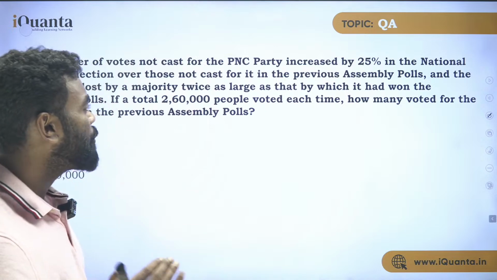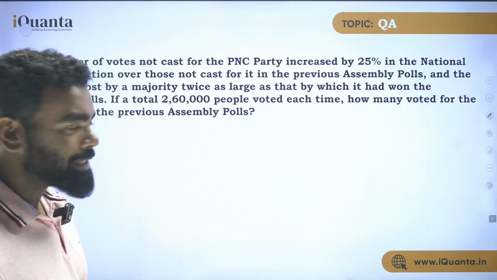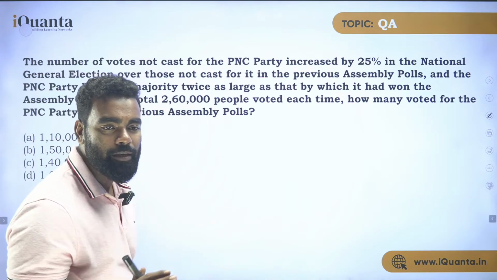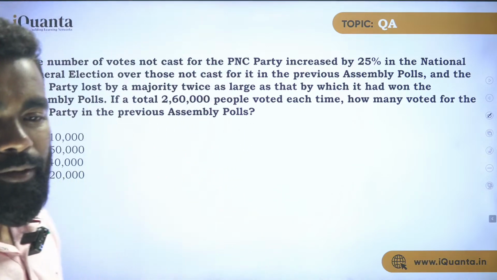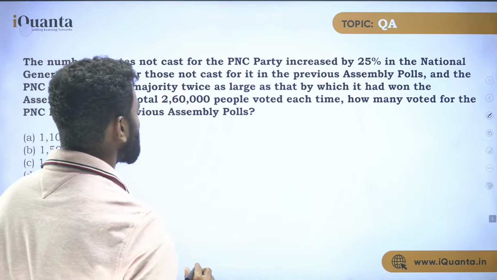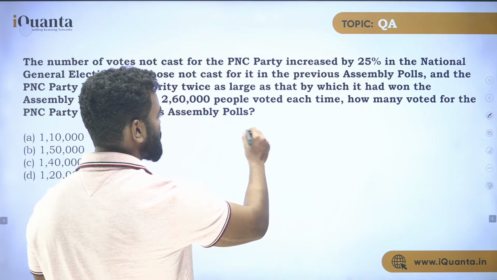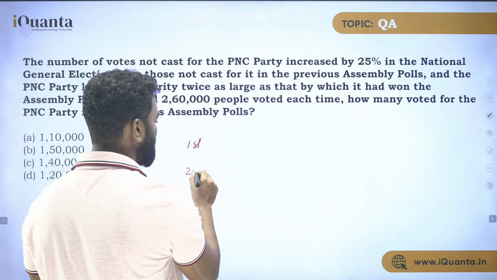Now see how a CAT question can be solved also. Understand the method only, right? First I'm writing it down in a tabular format. See how it is happening, right? So let's say this is the first election, this is the second.